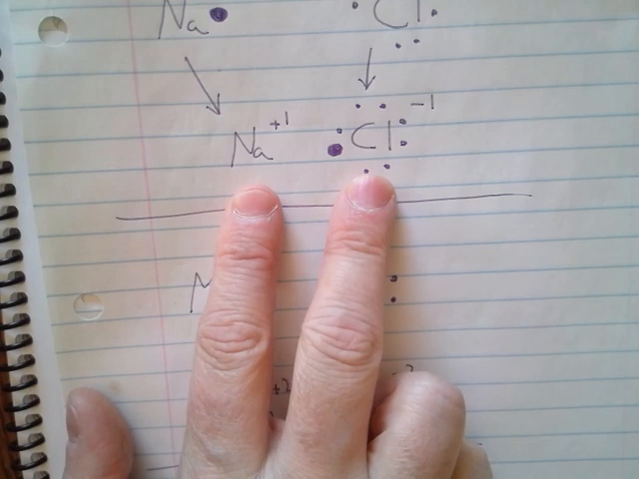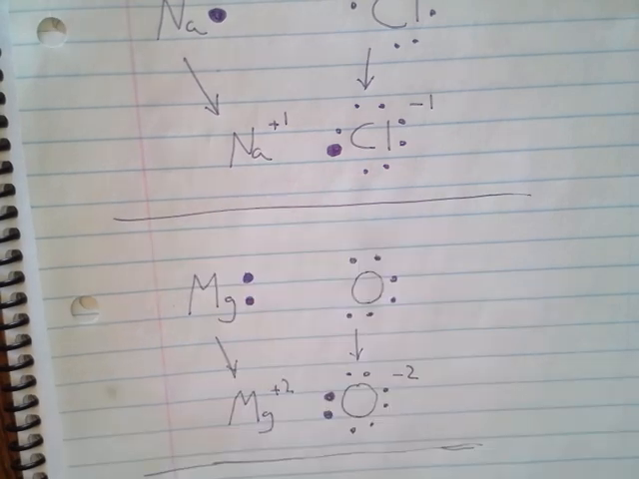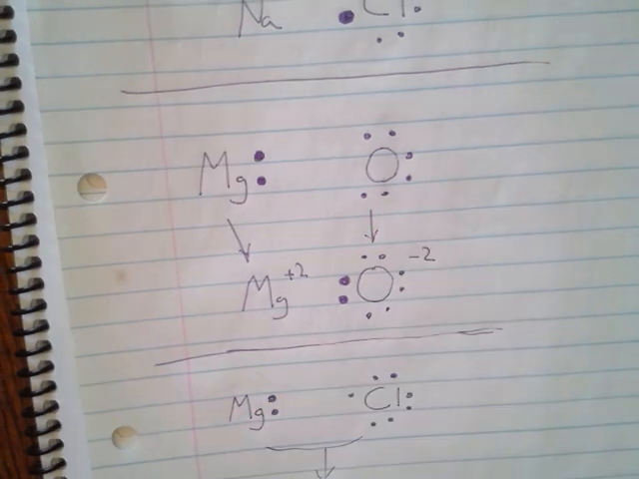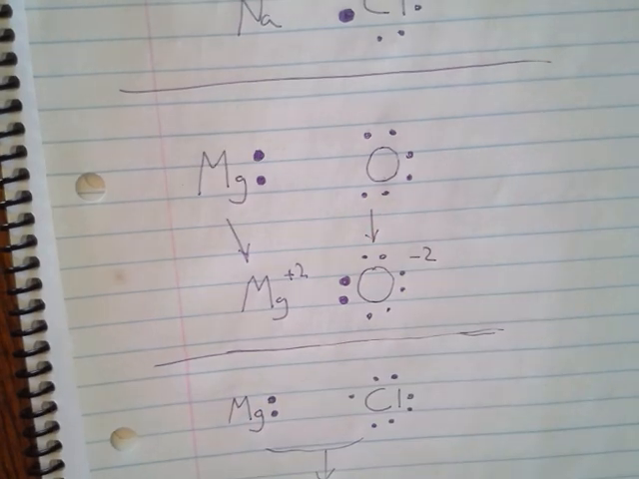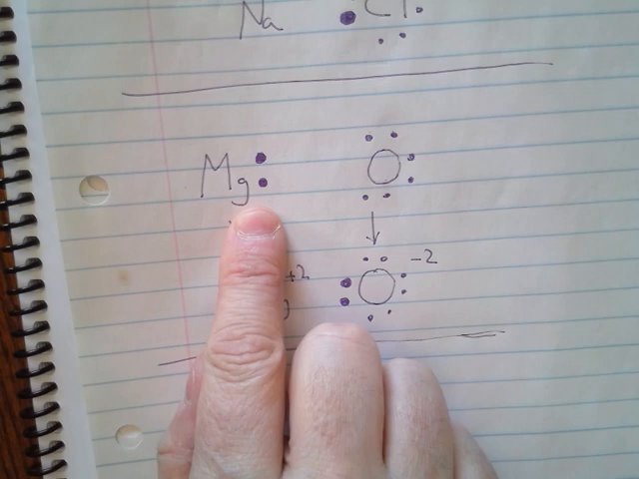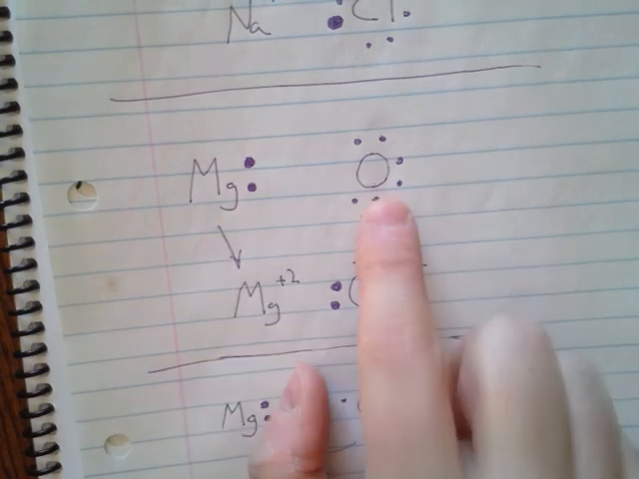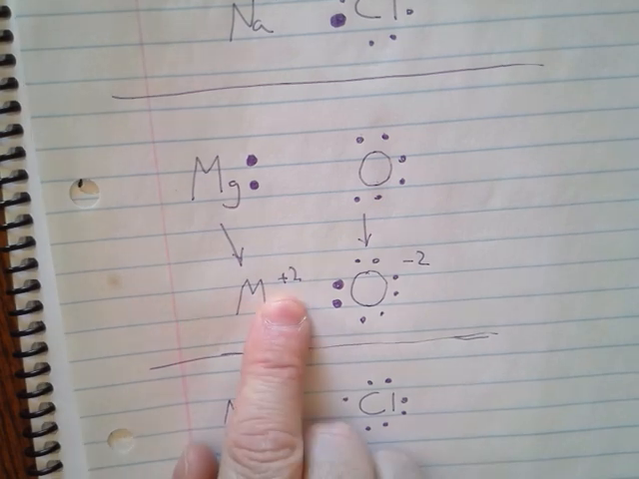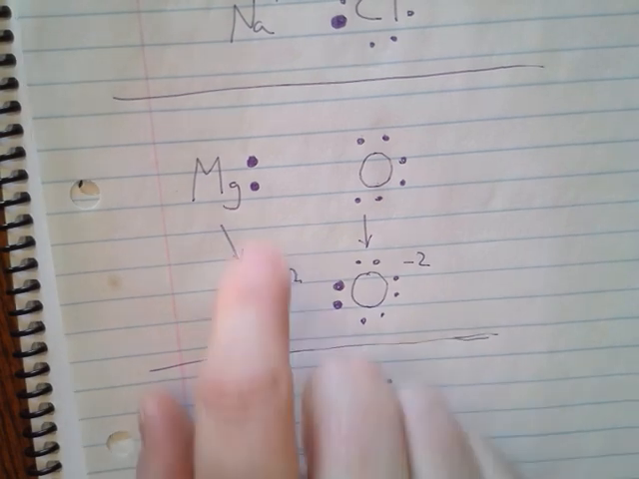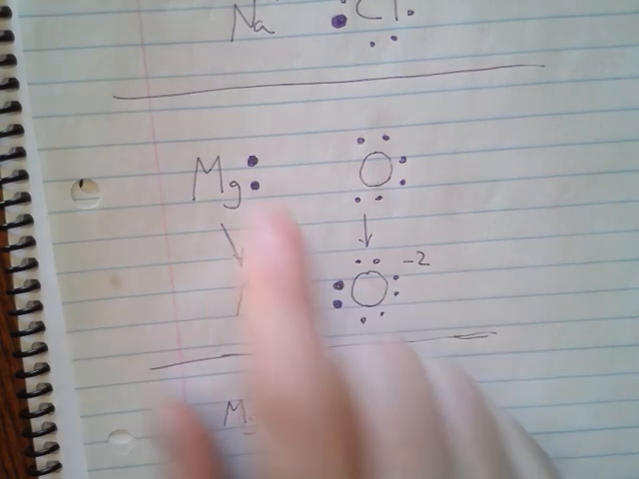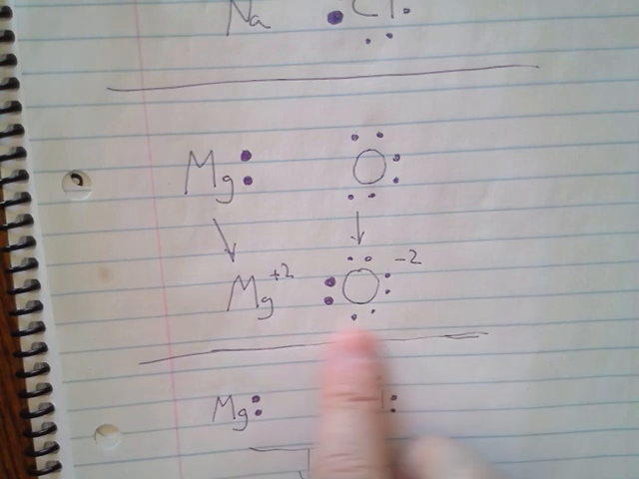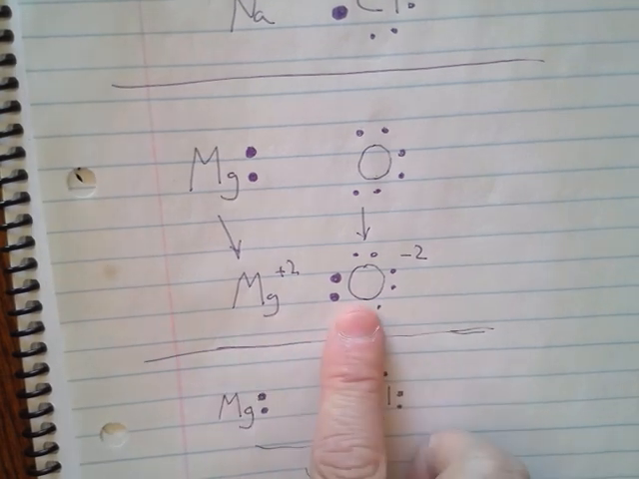Let's try another one. I want to combine magnesium with oxygen. I'm not going to go back to the reference table. I'm going to assume you can do this on your own. Magnesium has 2 valence electrons and oxygen has 6 valence electrons. Well, no surprise there. When you look at the reference table, it says that magnesium will become +2. And what does +2 mean? It means you're losing these 2 electrons. What does -2 mean? It means you're going to gain them. So there we have magnesium with oxygen forming magnesium oxide. This is how you show the ionic structure.